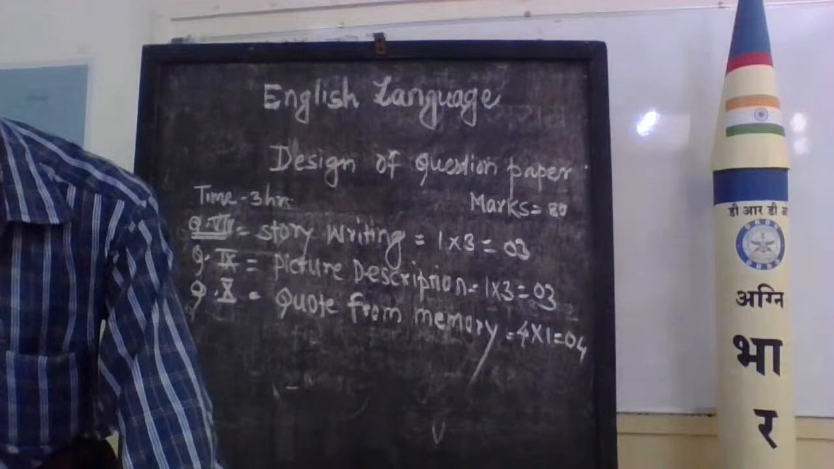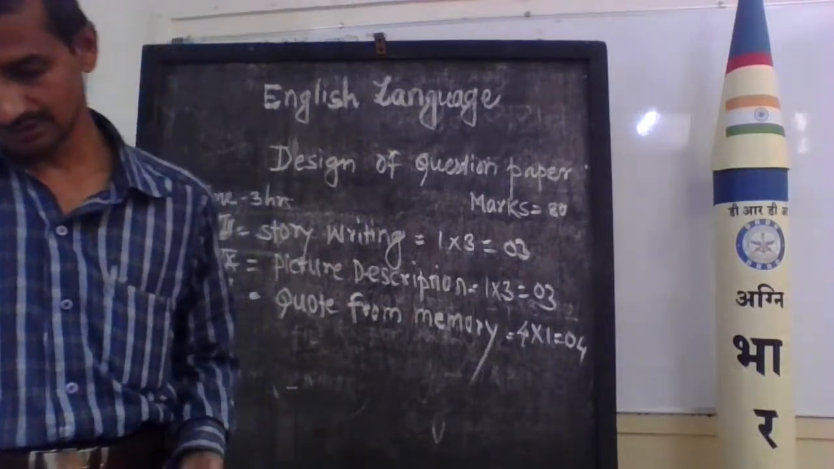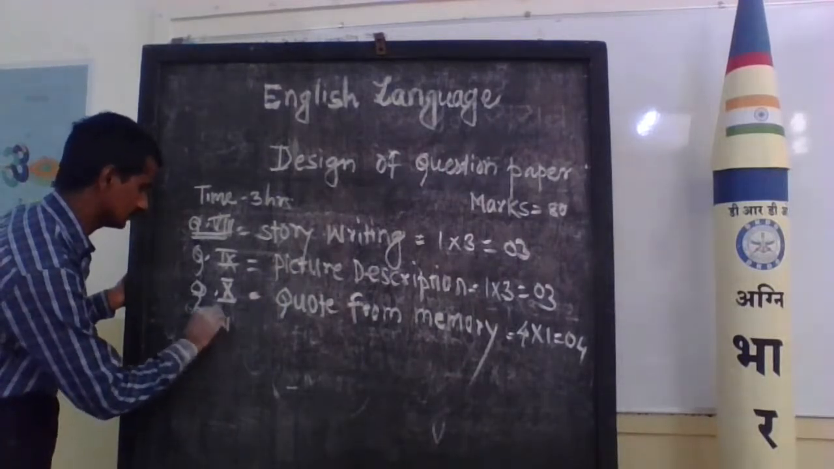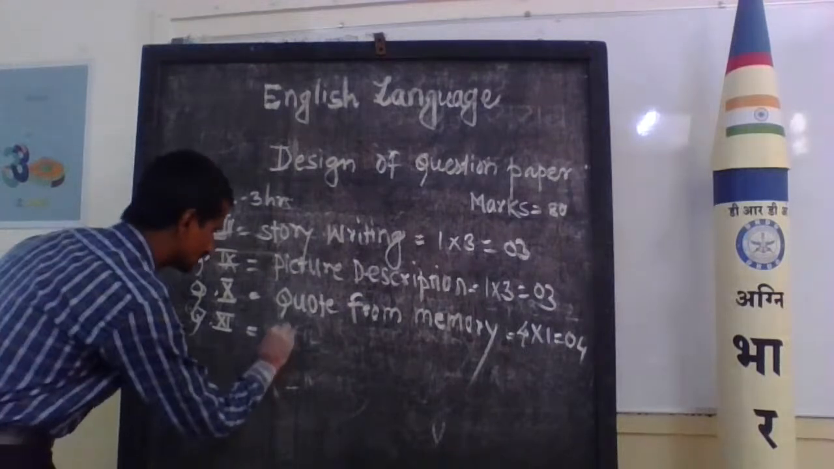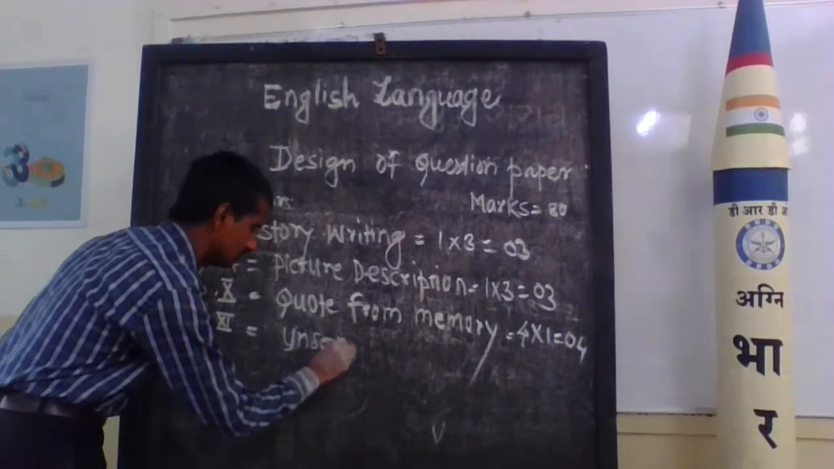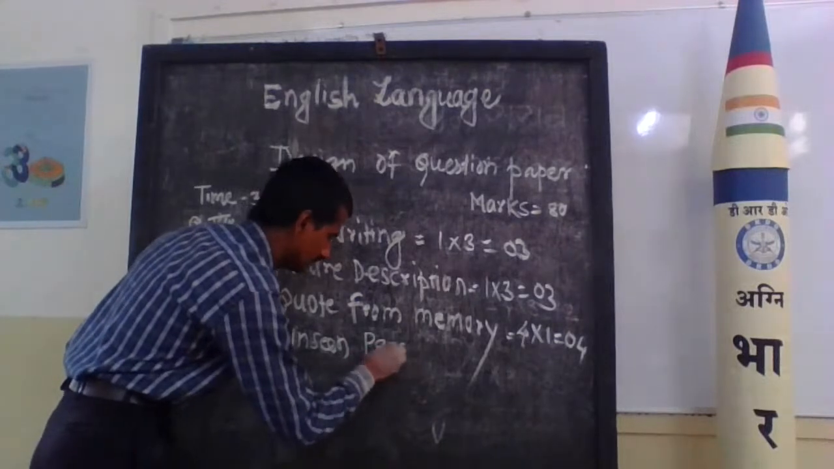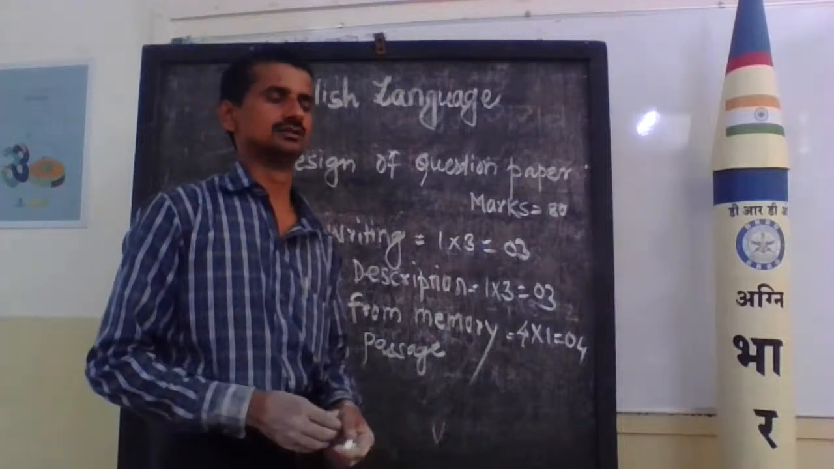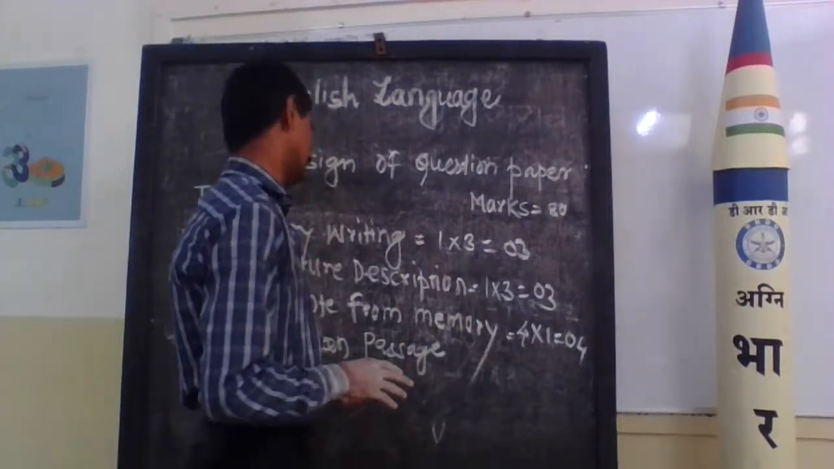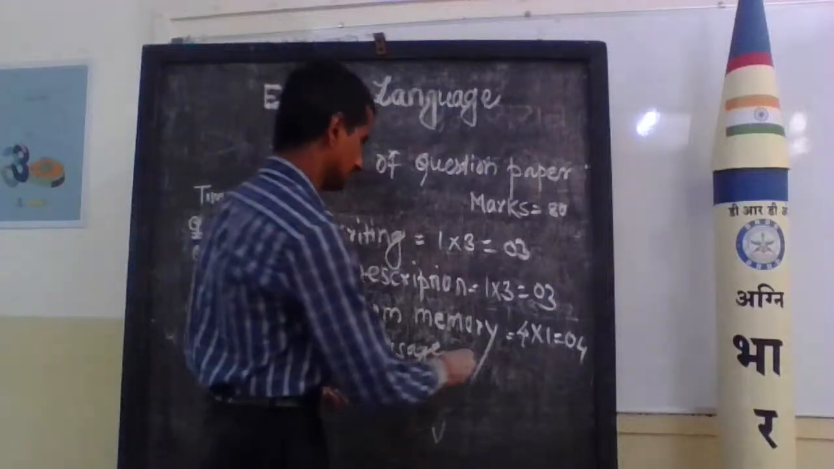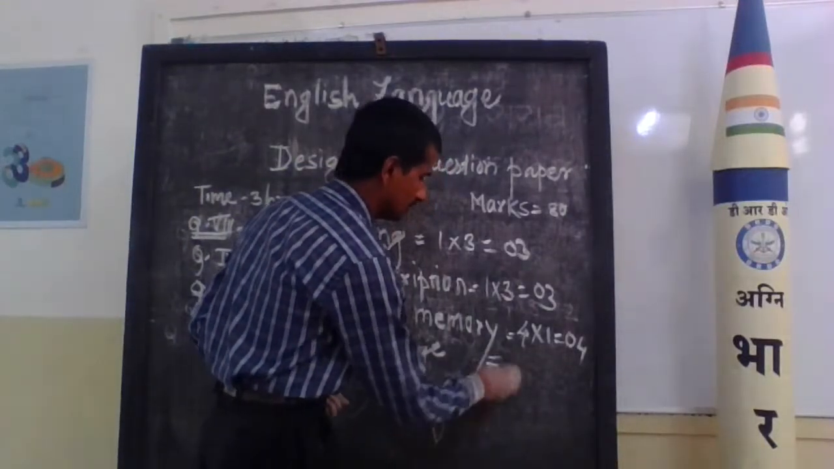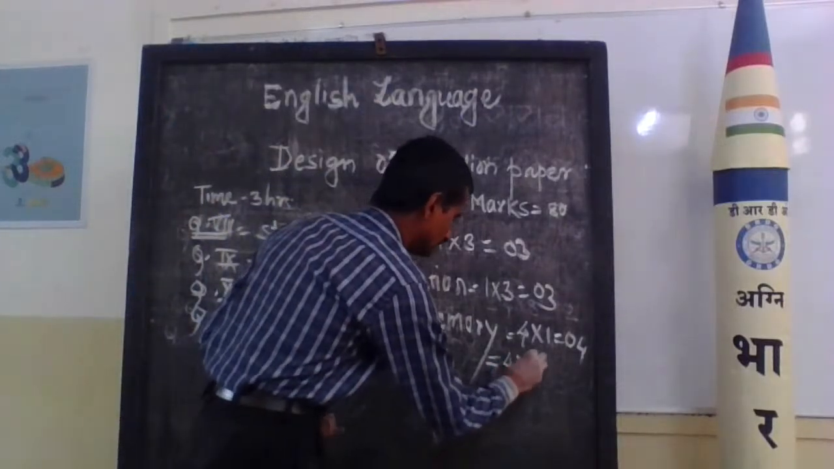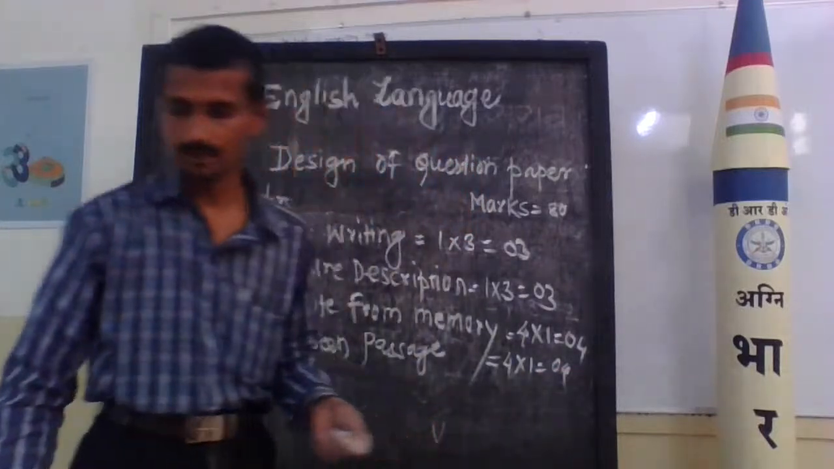Now we turn to the unseen passages. Question number 11, unseen passage. Already we have discussed the unseen passage. You can read such a passage carefully, and under the unseen passage, 4 questions will be set on it. While solving such questions, you will get 4 marks. This is also very useful to increase your marks. So here 4 into 1, there are 4 marks.